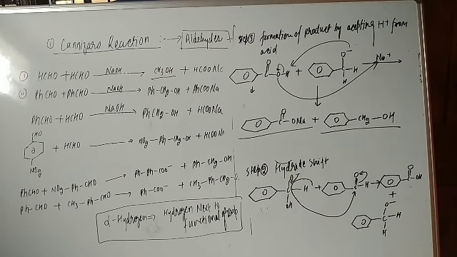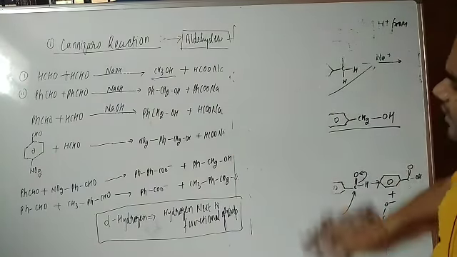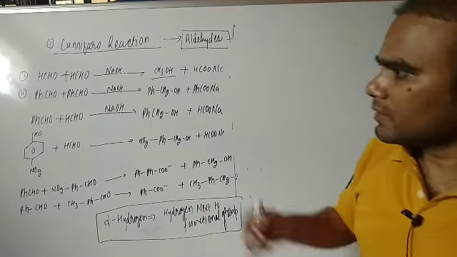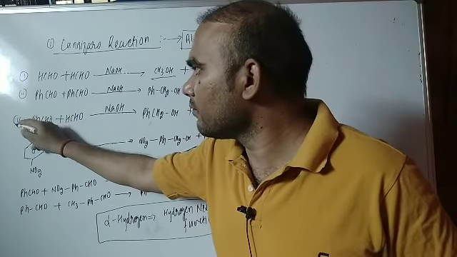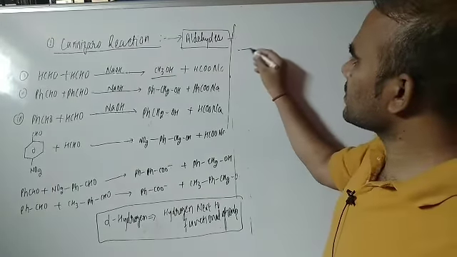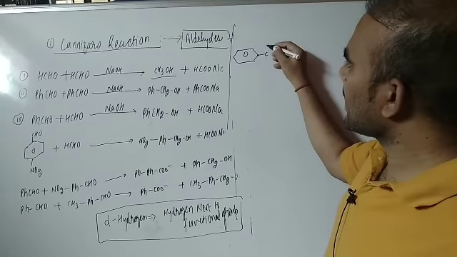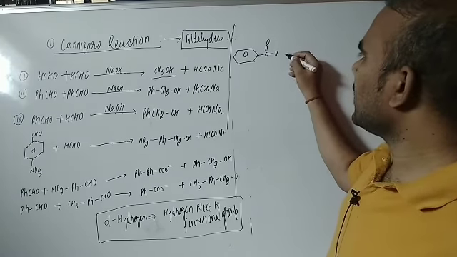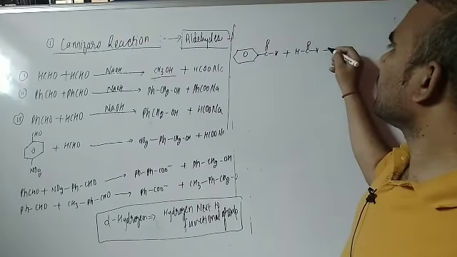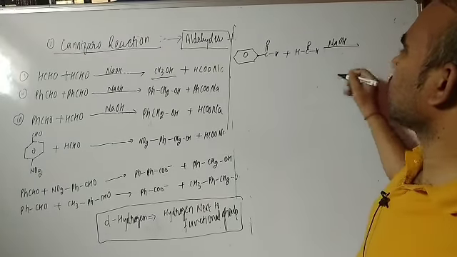Let us try to understand the mechanism of the third reaction, student. The same way you can understand any of the reactions. Nothing is wrong in this case. If you see, one is benzaldehyde, another is formaldehyde, right students? So dear students, this is the benzaldehyde, C double bond O and H, and it is reacting with HC double bond O and H, plus we are taking a strong base, 50% sodium hydroxide.